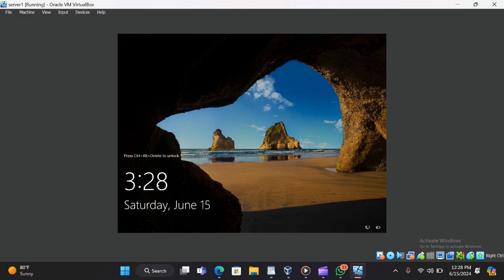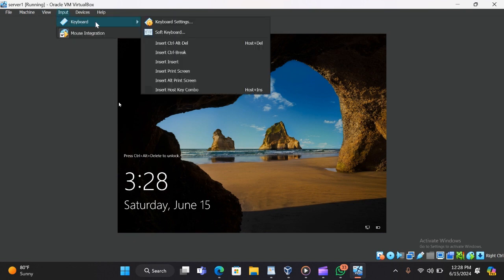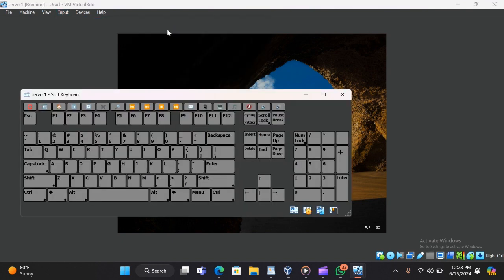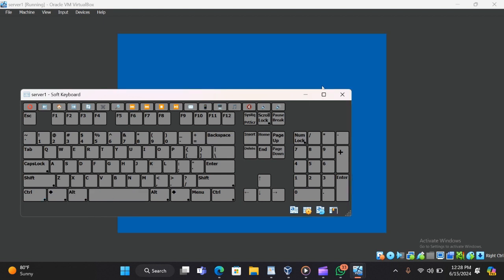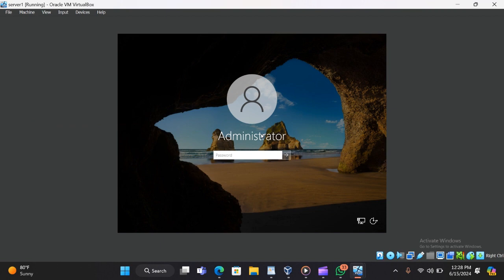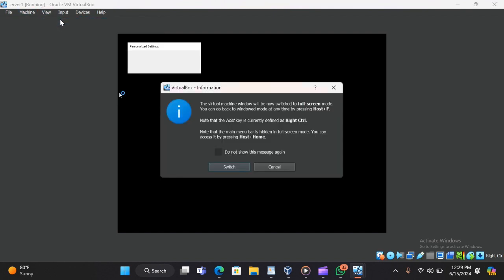At this part, you need to unlock it. When you try to use your machine keyboard, it will not work. What you do is come here on the input, then you allow keyboard input, then you select Control plus Alt plus Delete to direct it to open up. Then you put the password admin1. Now our operating system is working well.